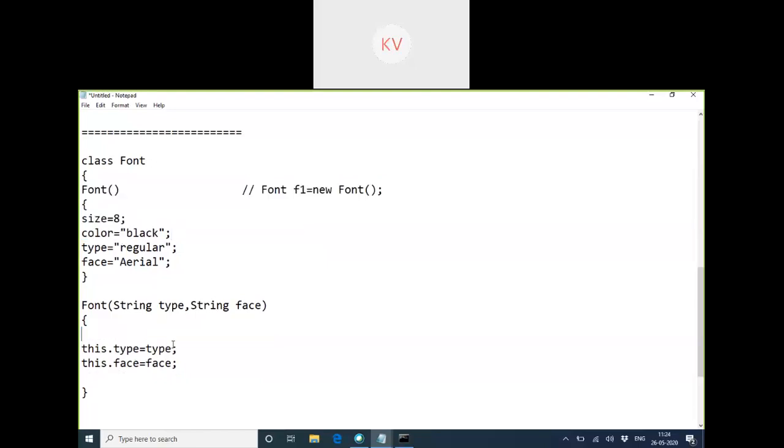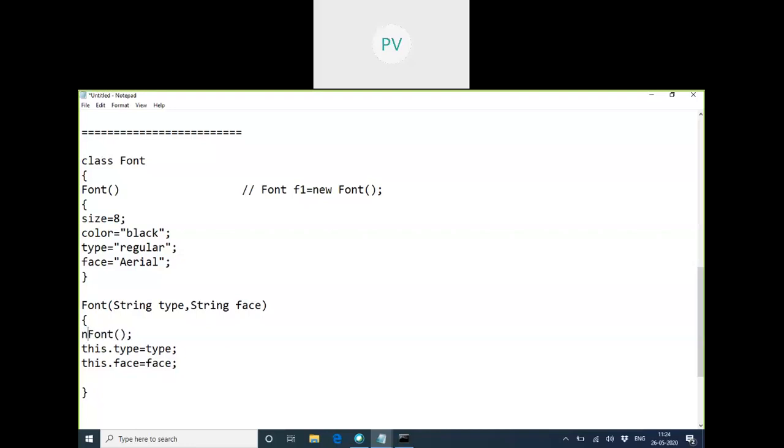I don't want to write size is equal to 8, color is equal to black here. Did we mention that anywhere? Only in the above constructor, ma'am. Yeah, the default one. So I just want to call this constructor. I'm writing it as if I'm calling the Font class constructor, the default one.